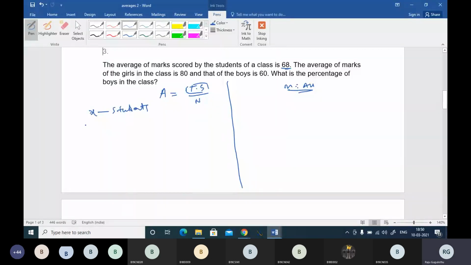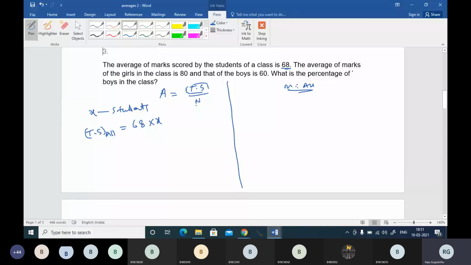When there are X students in the class, then the total sum of all these X students will be average into number of students, from this formula. Average is given as 68, and the number of students we are assuming as X. So the total sum of all students is 68 into X.